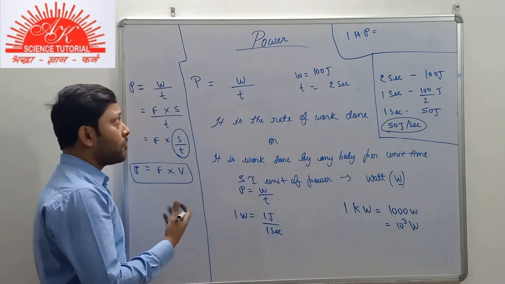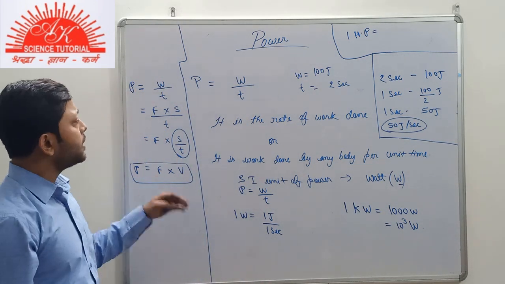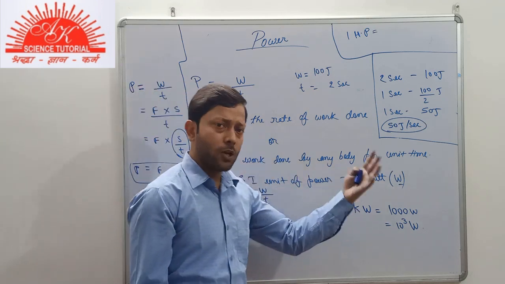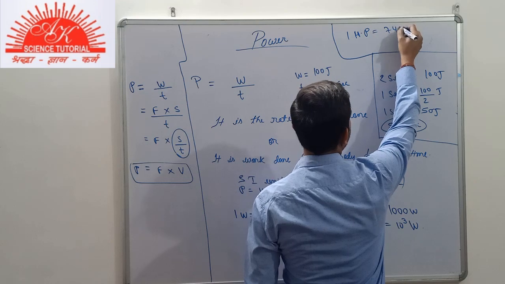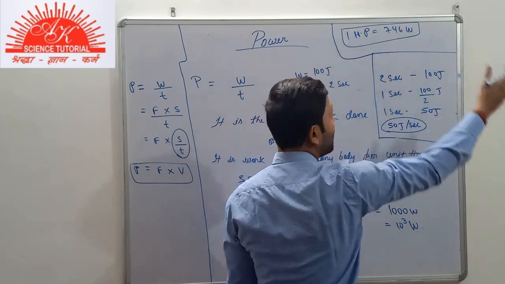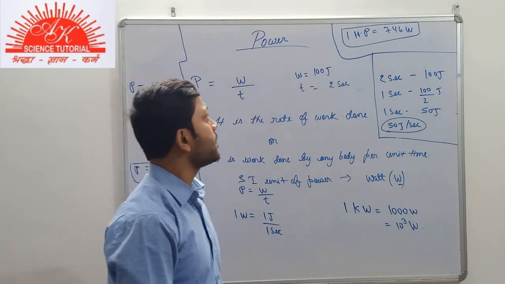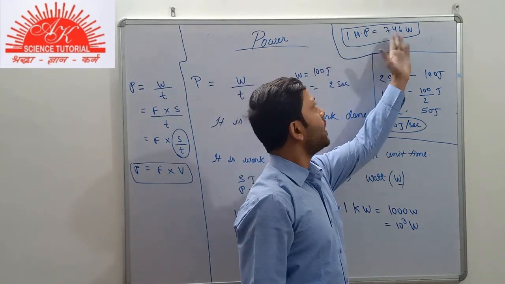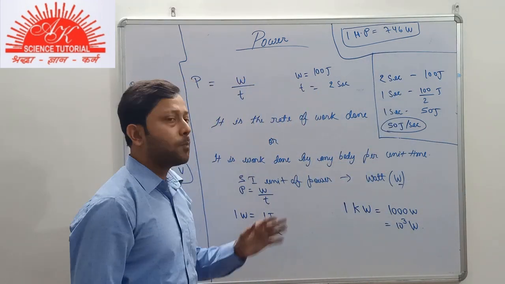Sometimes the power will be given to you in horsepower and you will have to convert it to watt or kilowatt. So 1 horsepower is equals to 746 watt. It is the relation between horsepower and the SI unit of power. It might be used in your numericals also. So 1 horsepower is equals to 746 watt. That was all about power.